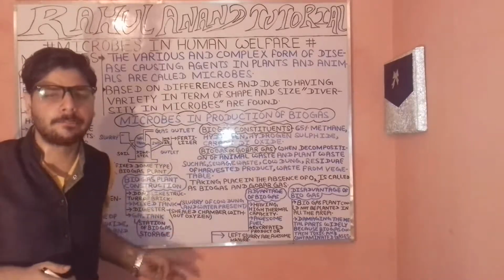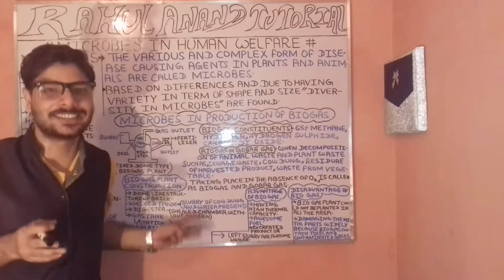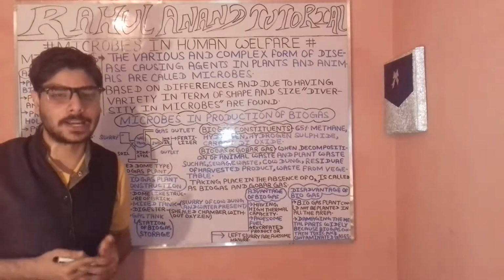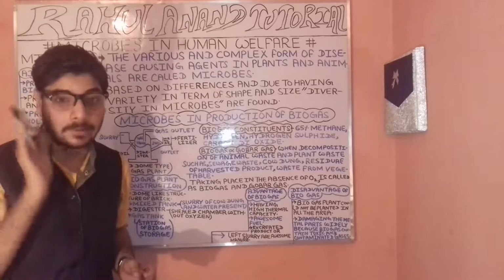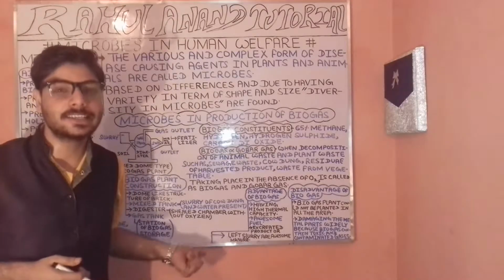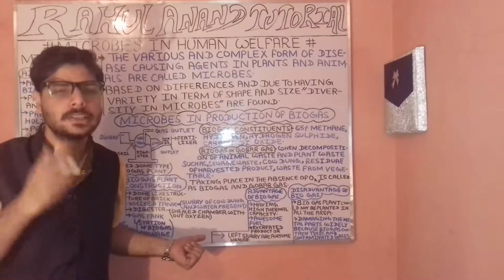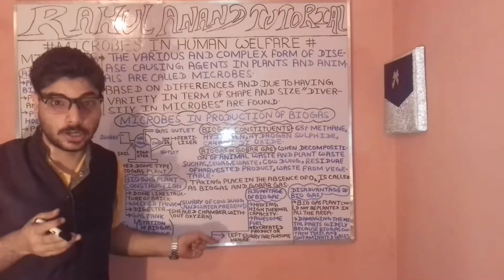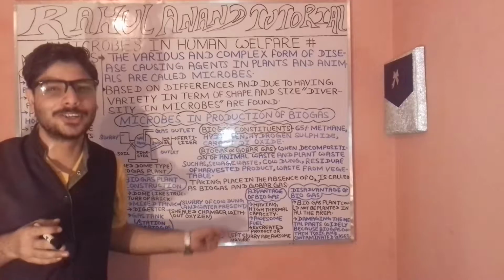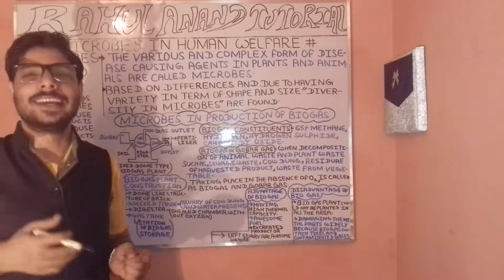It has different parts and composition, such as the dome-like structure of brick. In the second, we have the mixing tank, in which the slurry, the mixture of cow dung with H2O, that is, water molecules, is prepared.